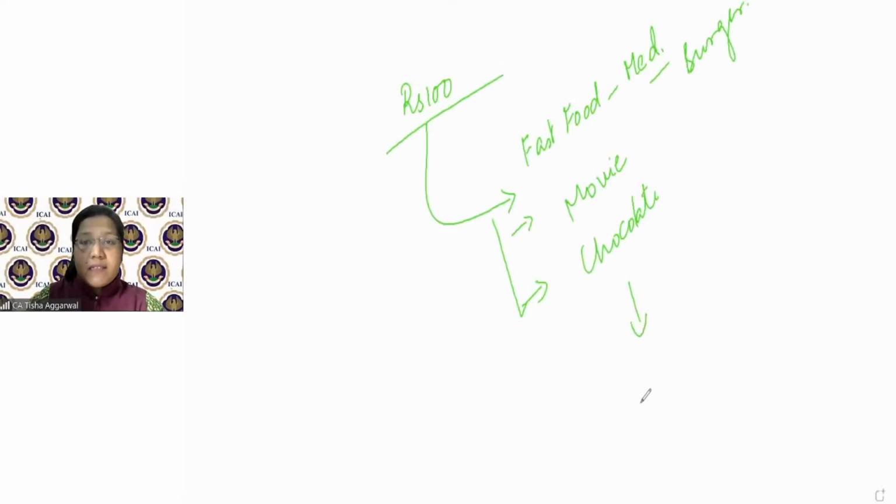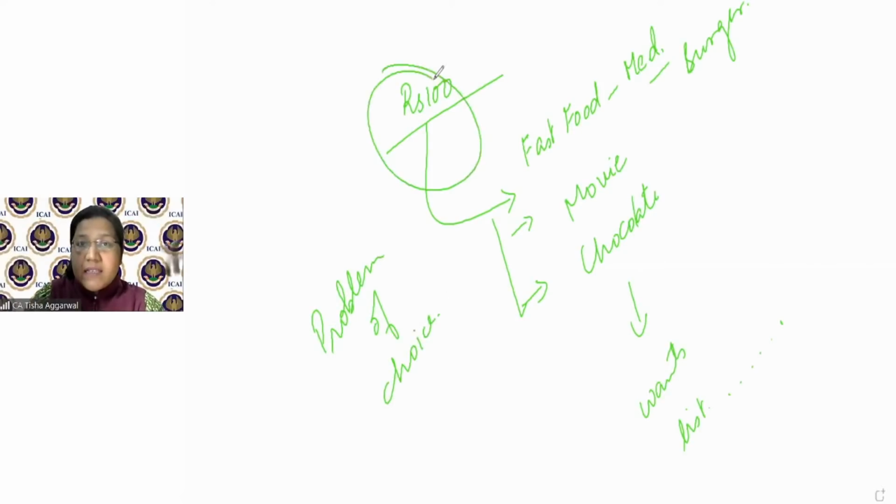But my wants, my list of particular things, goes on forever. Now, how to deal with this particular thing is the problem of choice. Besides the problem of choice, I also have a problem of scarcity. Why? Because there is a scarce resource. What is that scarce resource? Only 100 rupees. Correct.